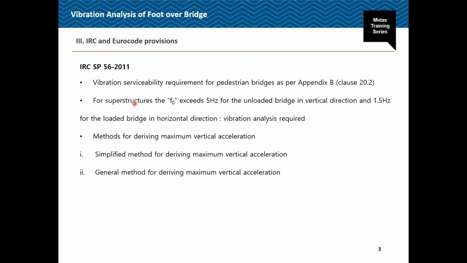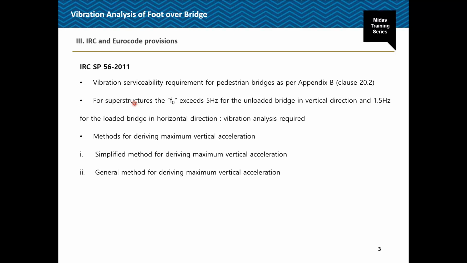Bridges having low mass and damping and expected to be used by crowds of people are particularly susceptible to such vibrations. The method of deriving the maximum horizontal acceleration should be agreed with the appropriate authority.